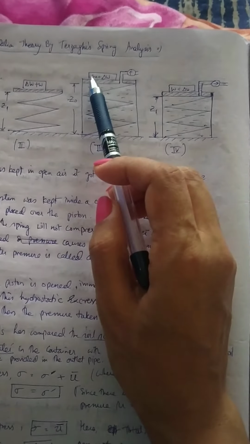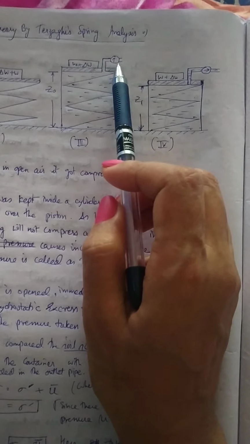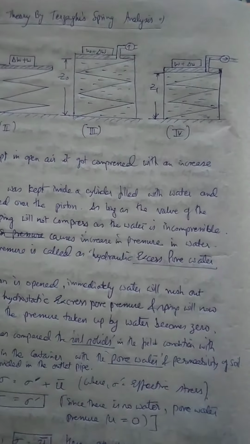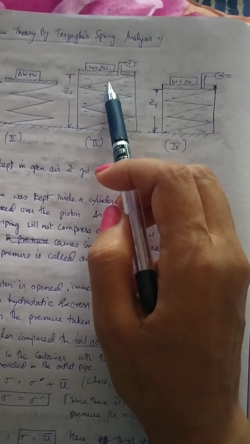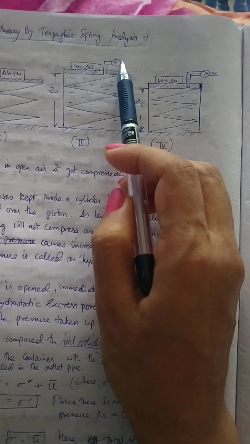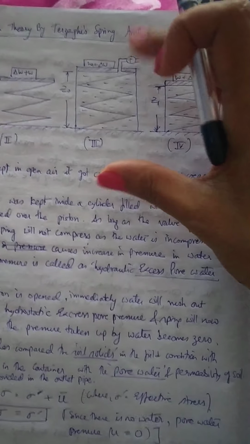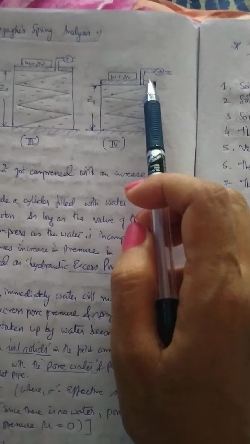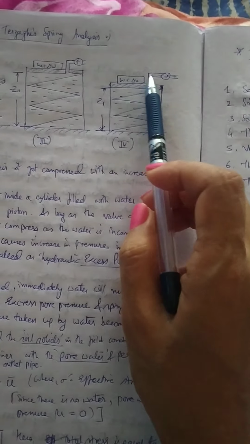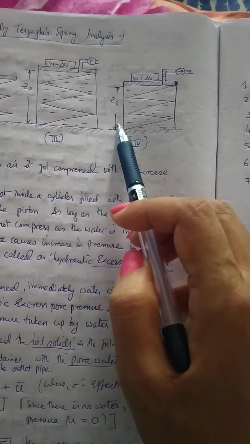So again he placed the same initial weight and increase in weight, and as long as the valve of the outlet is closed, he saw that the height of the soil remains the same. It does not compress. Even though there is an increase in load, since the water is not allowed to expel out from the outlet, water being incompressible, the spring is not allowed to compress, so the height remains the same. And the moment the valve is turned on and the water is allowed to expel out, the spring will compress and the height will reduce to Z1. Right.